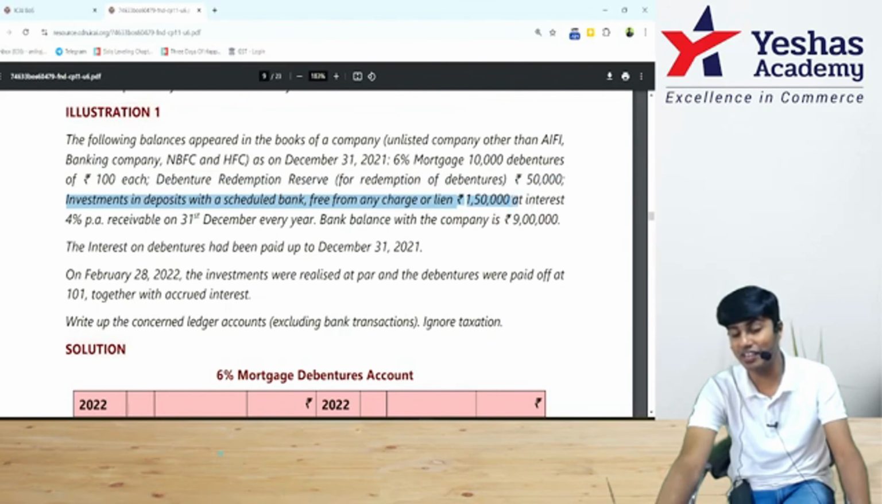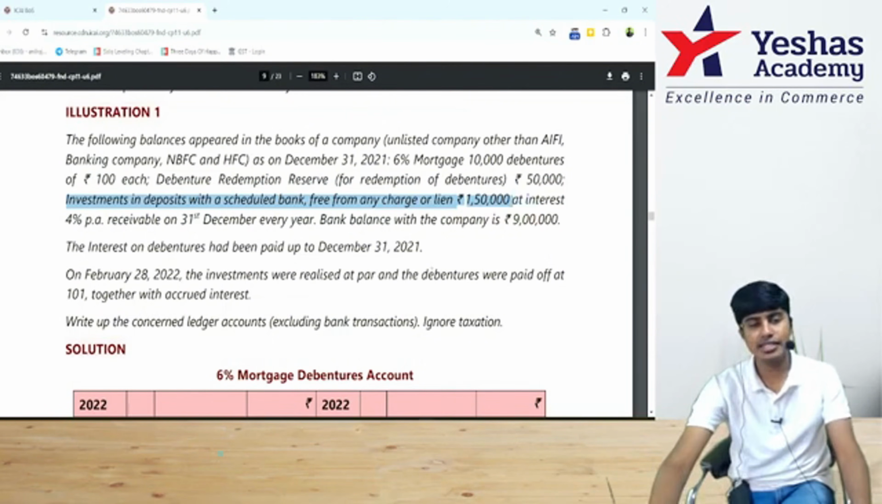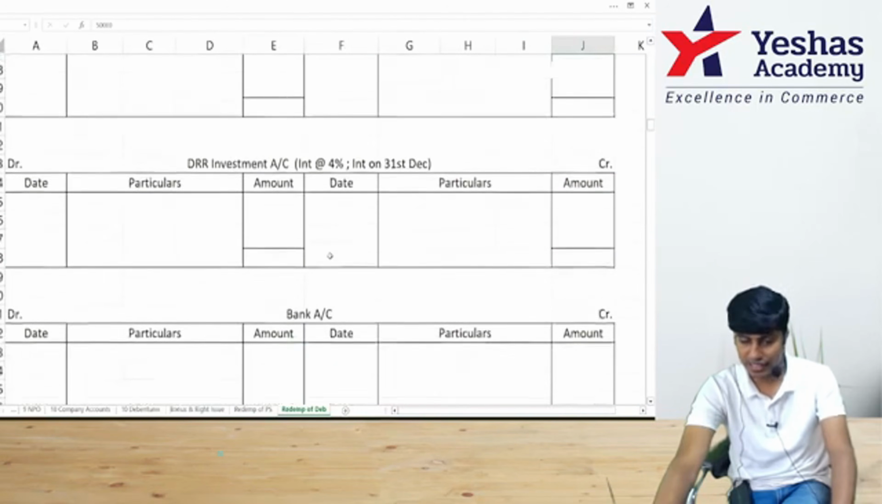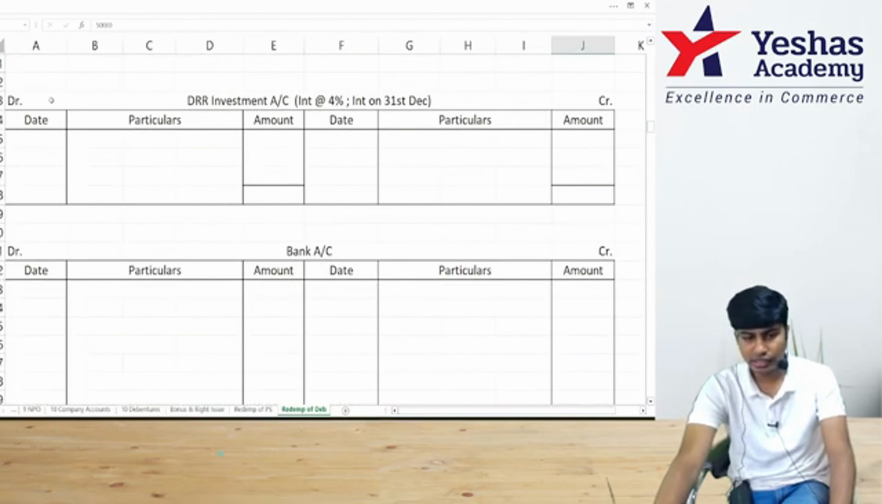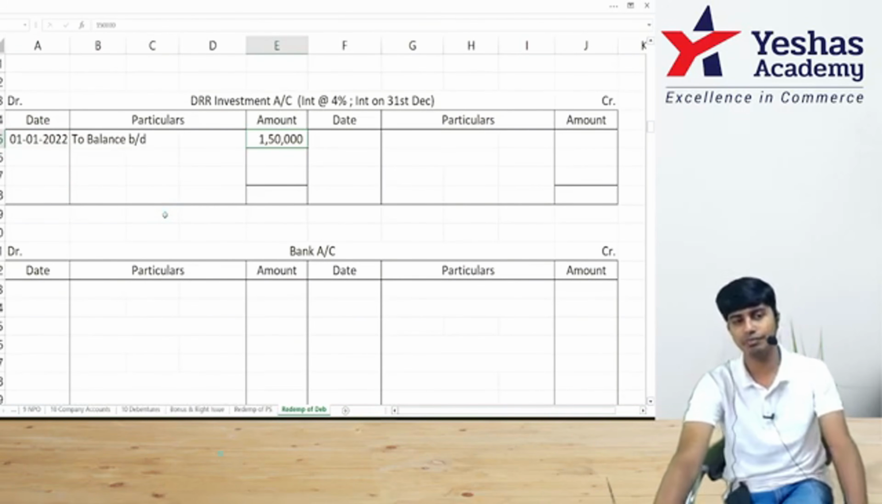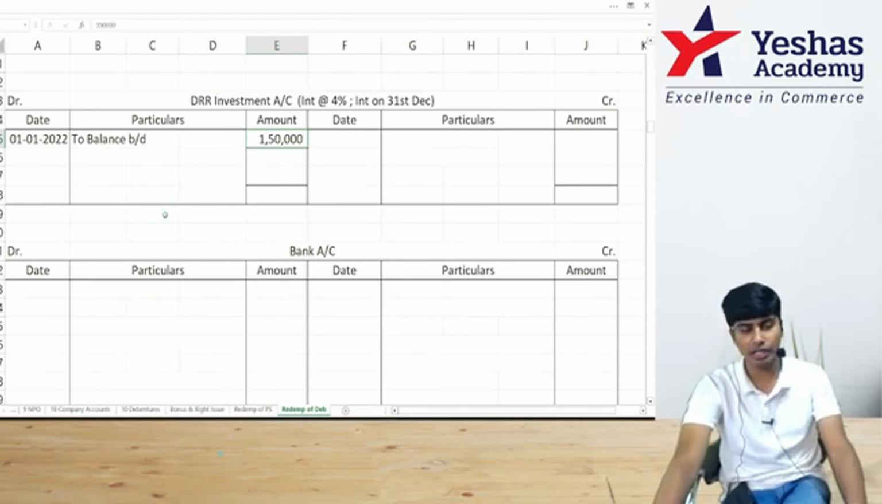After this, I have investment in deposits with a scheduled bank. This is our DRR investments. How much is it? 1 lakh 50,000. This is an asset. Asset opening balance will be on the debit side. I will write DRR investment account on the debit side 1st of January 2022, to balance brought down 1,50,000.